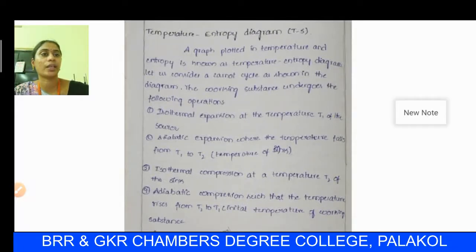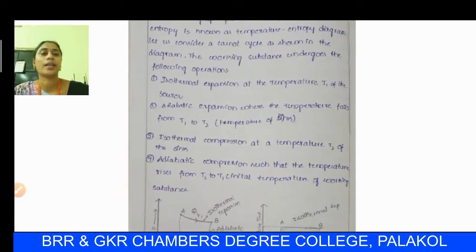For this we consider the Carnot cycle as shown in the diagram. The working substance undergoes the following four steps. First, isothermal expansion at the temperature T1 of the source.